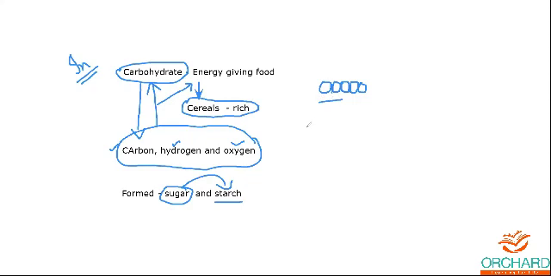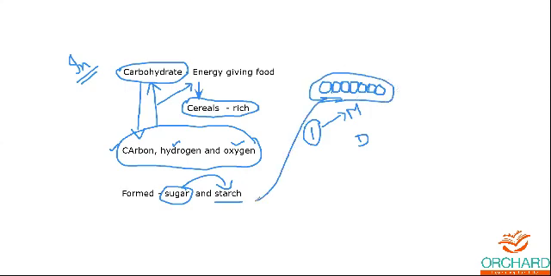When only one molecule is present, it is called a monocarbohydrate, and when two molecules are present, a dicarbohydrate. Likewise, lots of sugar molecules compiled together form a complex structure, and that structure is called starch, the complex form.